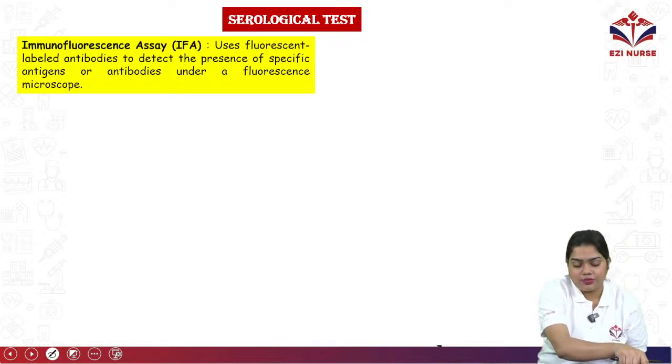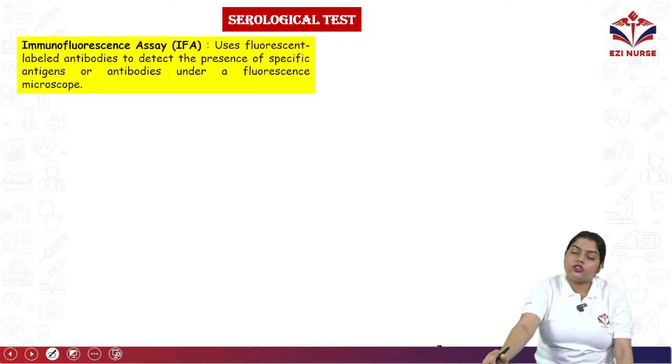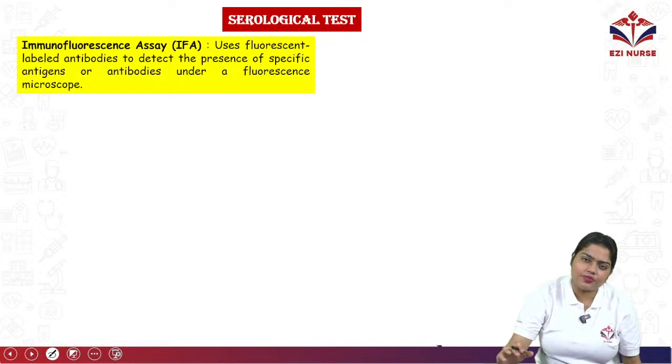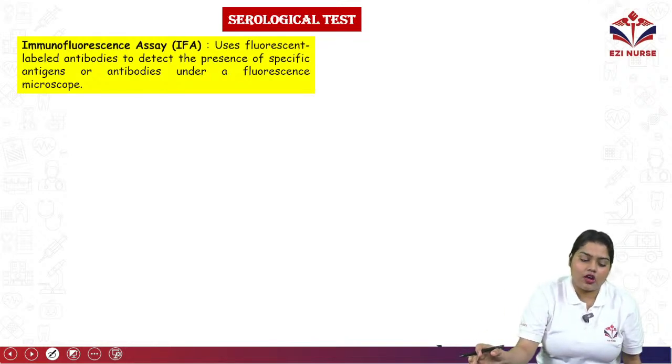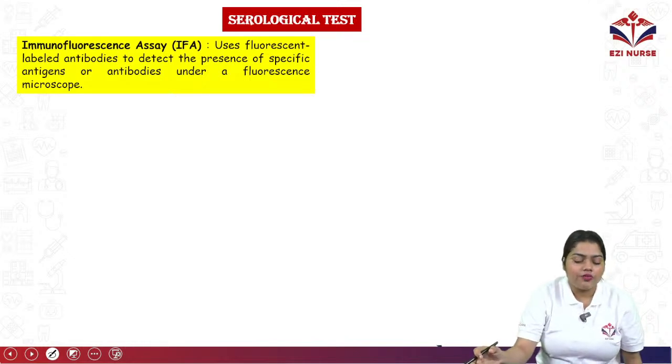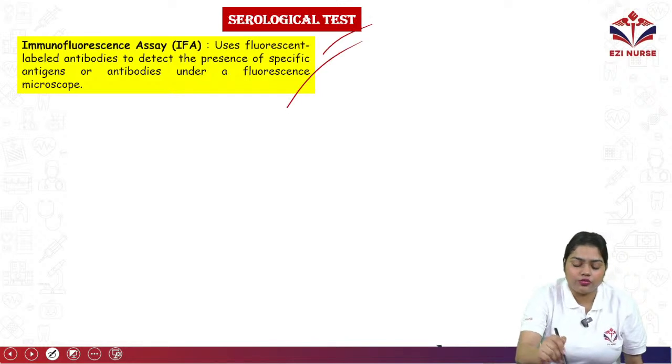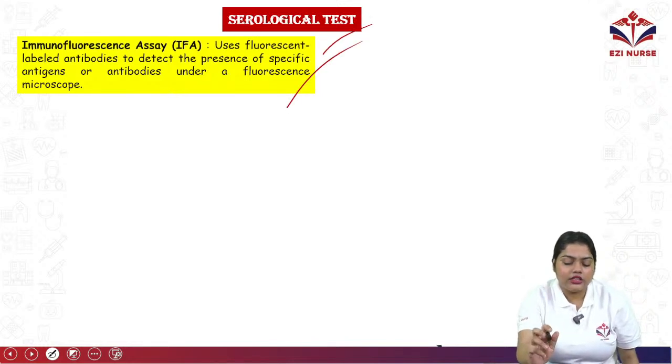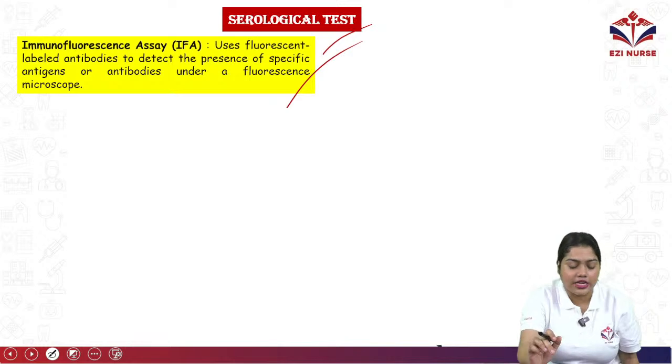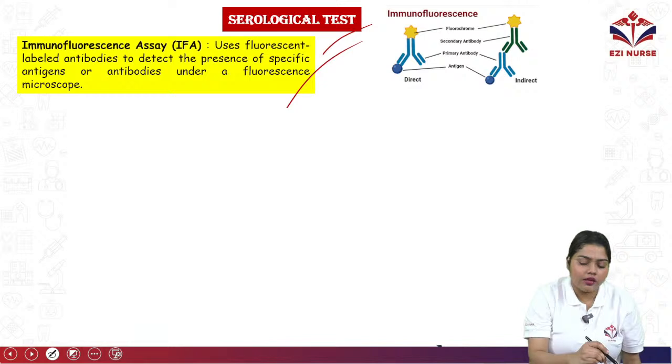Lastly, we have serological tests. So we have different types of serological tests. Okay, why are they used? They are used to diagnose different types of microorganisms or infections, or the problems that have been occurring inside our body. First we have the immunofluorescence test, or IFA. Okay, it comes for 2 marks, so try to remember that. It uses fluorescent labeled antibodies to detect the presence of specific antigens or antibodies under a fluorescence microscope.